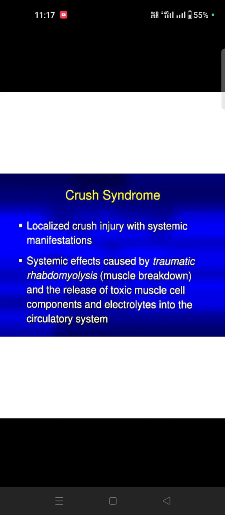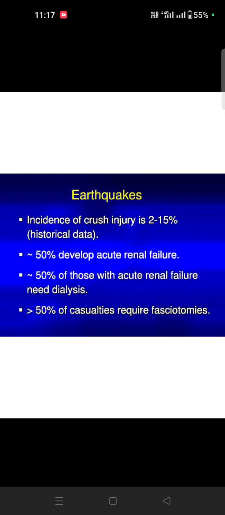Crush syndrome is a localized crush injury with systemic manifestation, the effects of traumatic rhabdomyolysis, so it is called muscle breakdown. There is release of toxic muscle cell components and electrolytes into the circulatory system. In earthquakes it happens in 2 to 15%. About 50% get acute renal failure, need dialysis, then require fasciotomy. It is one kind of muscle injury only.